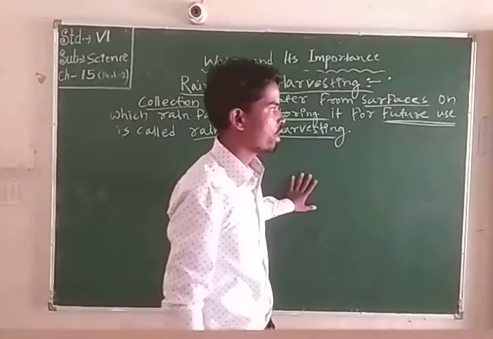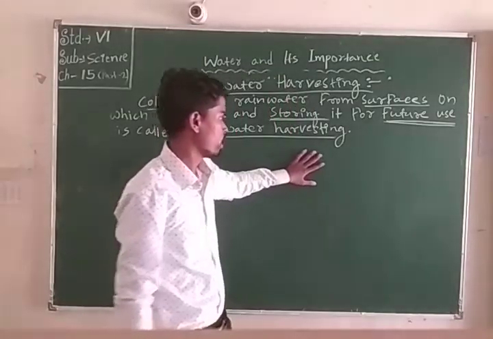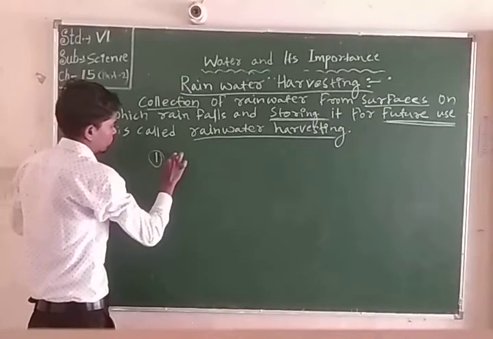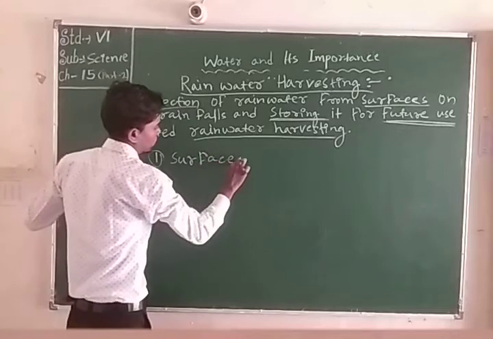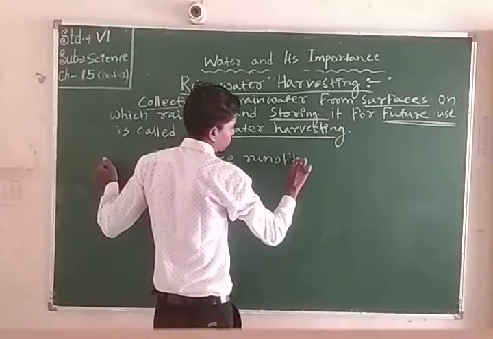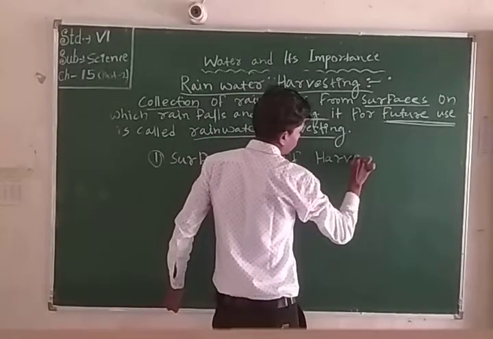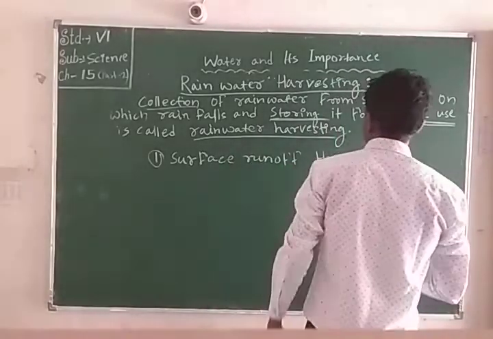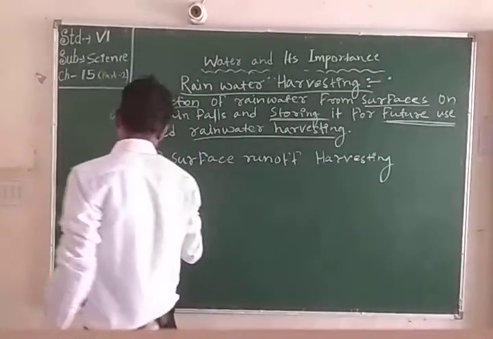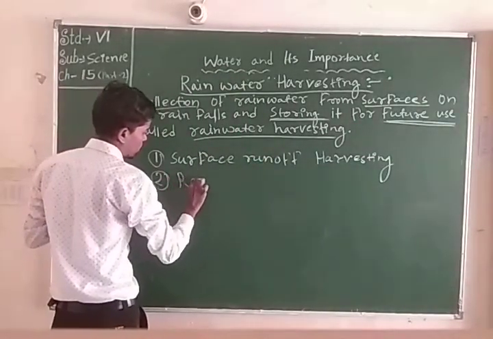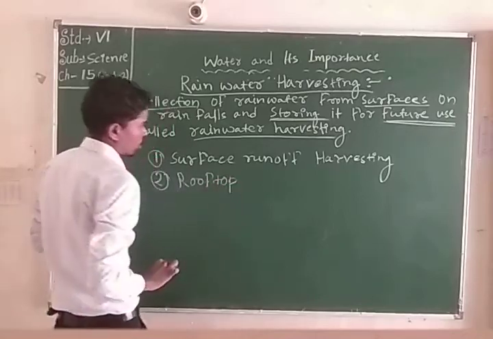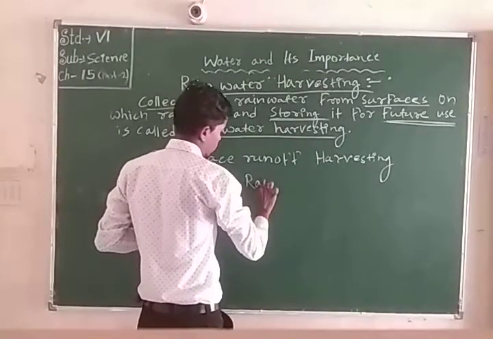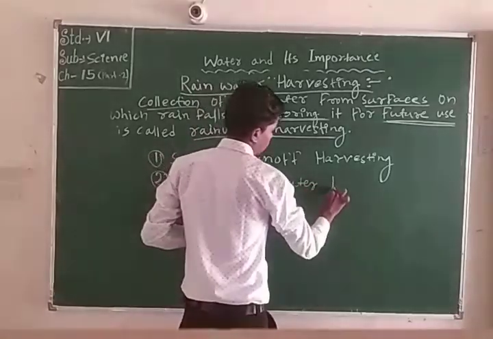Rainwater harvesting is mainly done in two ways: surface runoff harvesting, and next, rooftop rainwater harvesting.